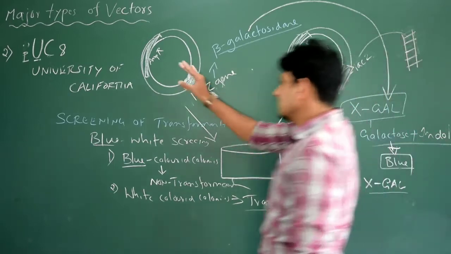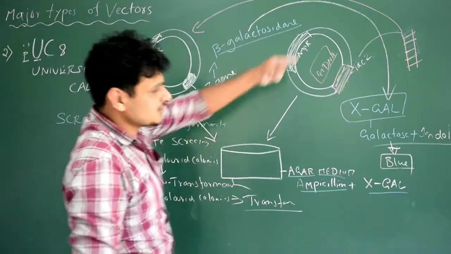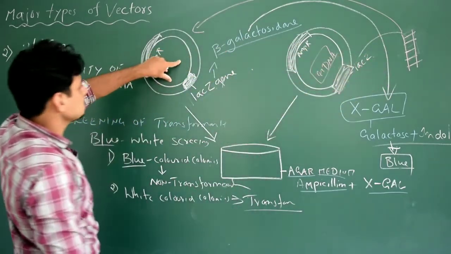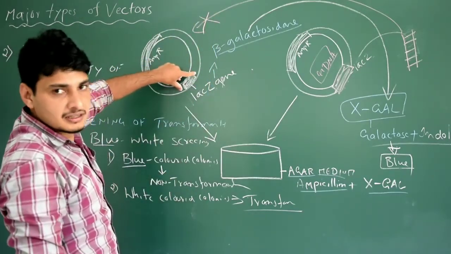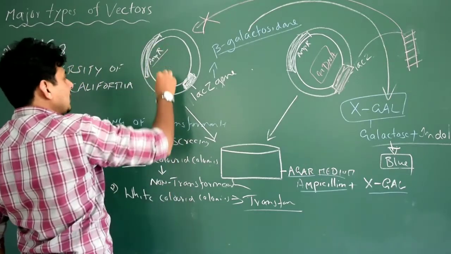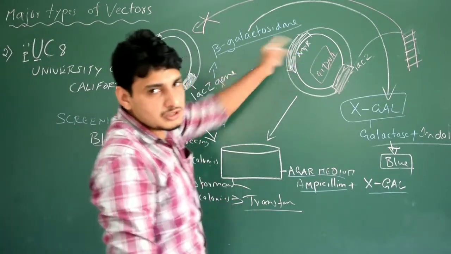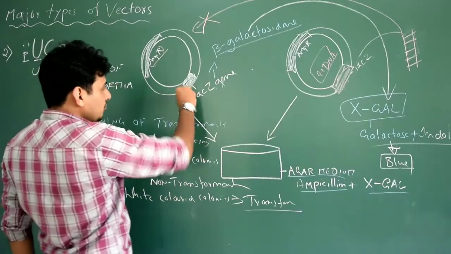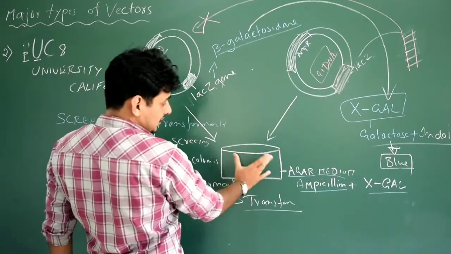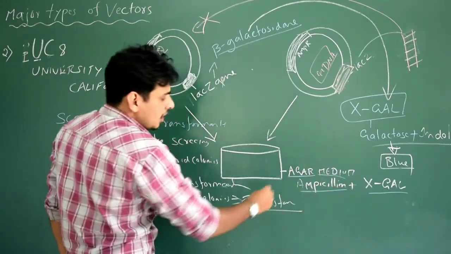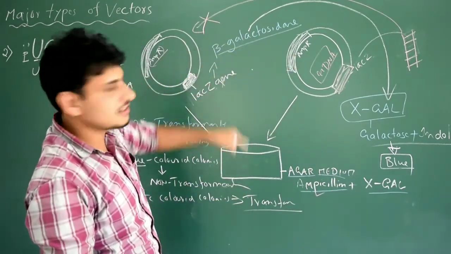Done? Okay. Here I am going to try to insert the same foreign DNA into another pUC8, but it failed. Somehow it failed. That means I have retained the lacZ gene. And here you could see that exactly opposite to the lacZ gene, you see the ampicillin resistance gene. Here also you see the ampicillin resistance gene because both are the same plasmid. Done? Okay. Now we are sure that if I put these bacteria in a petri plate containing agar, ampicillin and X-gal, they all will survive because they have the ampicillin resistance gene. Correct? Both have the ampicillin resistance gene, they will survive.